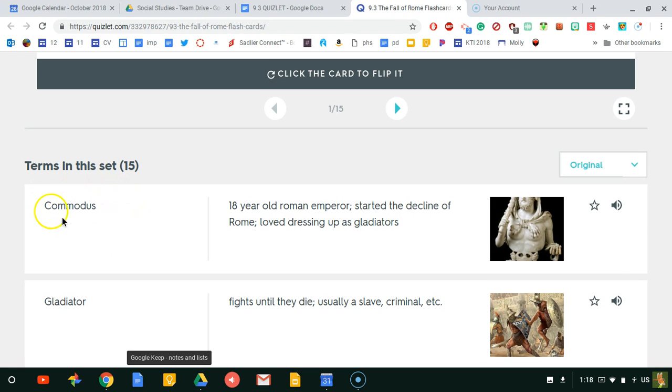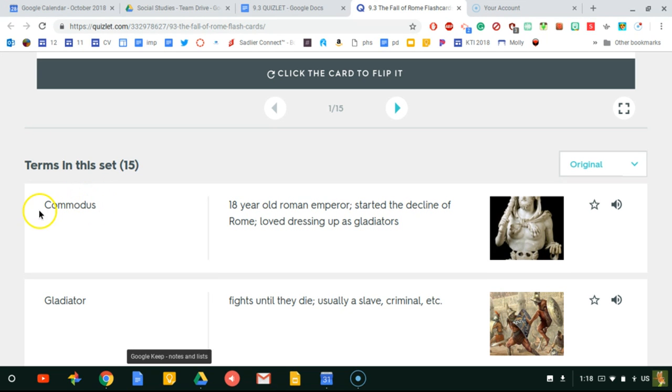All right, so first term is Commodus. We read about Commodus. He was the 18-year-old Roman emperor. He started the decline of Rome. He was one that loved dressing up as gladiators. He was the guy that was in that movie. All right, Commodus. All right, he was responsible for the fall of Rome.